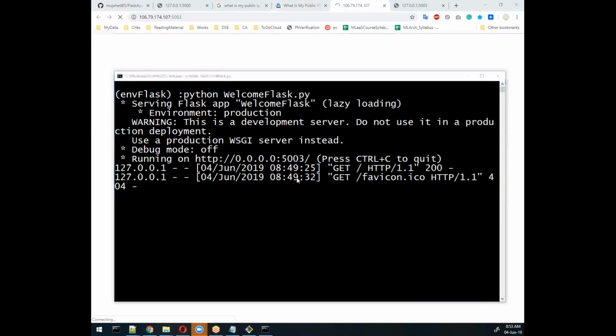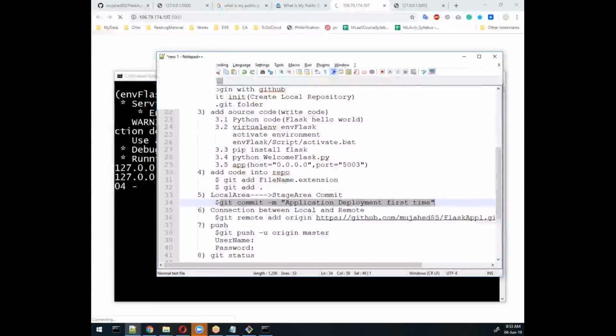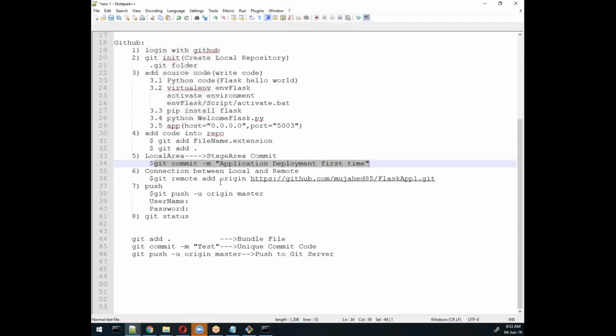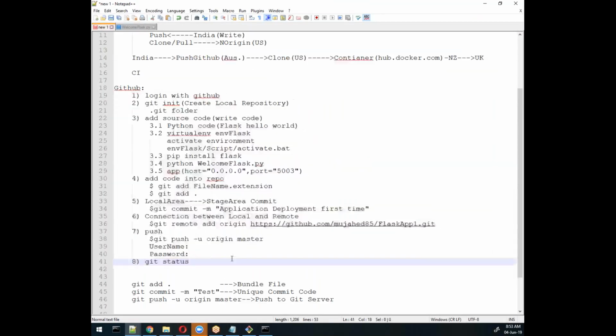Now whatever we did, we just committed, and we just added. After this whole thing, this is where we push our code from local machine to desktop. Till here we finish. Now after this, we need to clone it and store it into our server where we have docker. Before moving to that, we will just create a server.